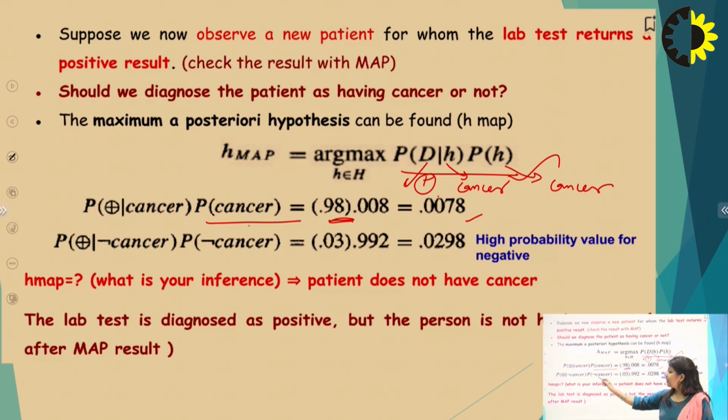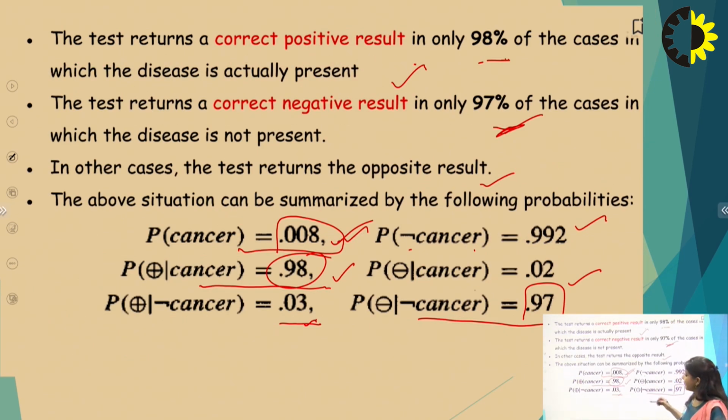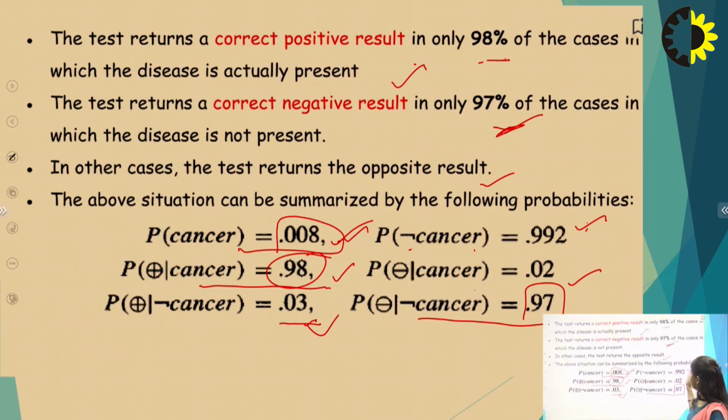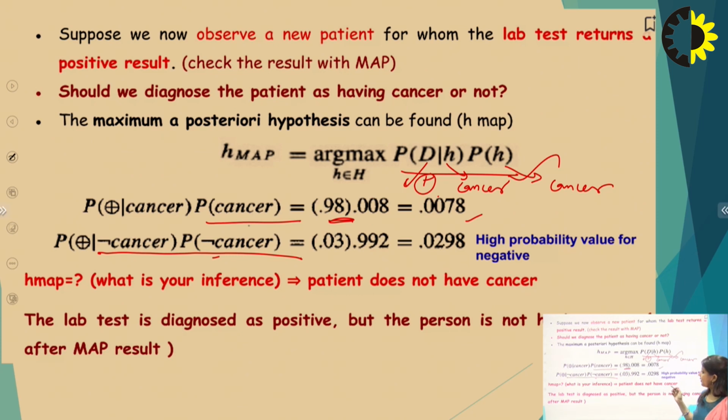This is the value, and this is for no cancer, there is a chance for no cancer, and the probability of not cancer is already given. Probability of no cancer, D upon H, 0.03, and 0.992 is the probability of no cancer. So from there we can find out the value here, and while calculating this, we have this probability. So this is a high probability value for the negative.